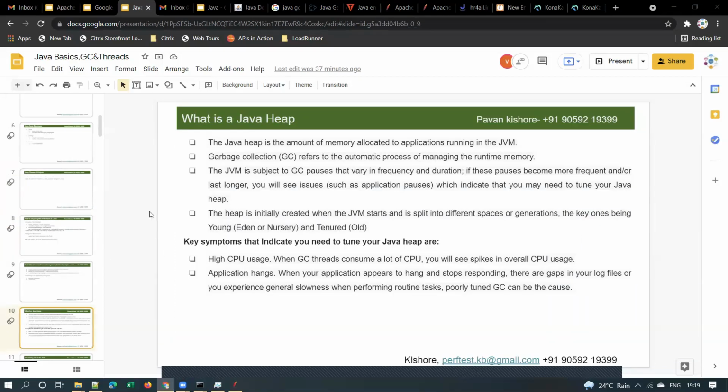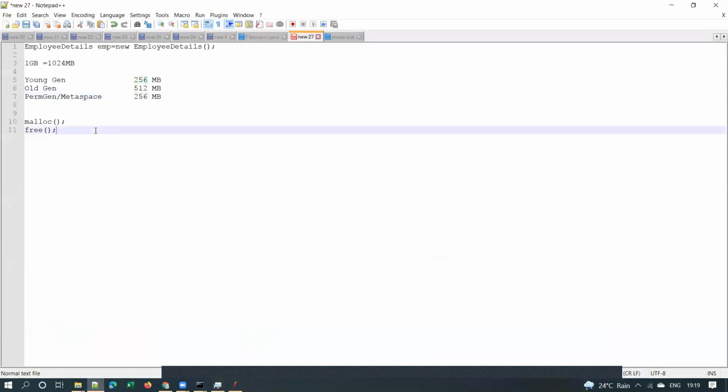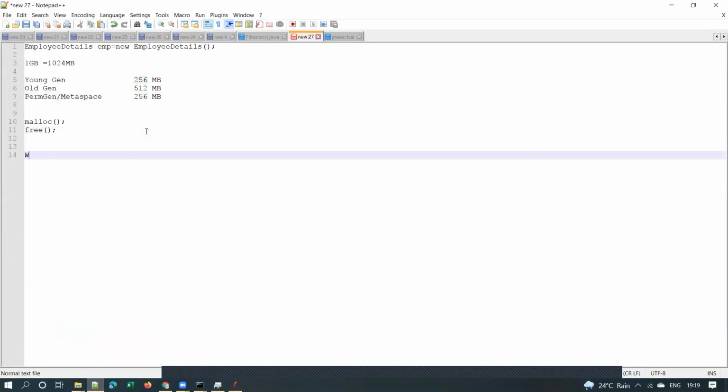Basically, these are the important interview questions that you can expect for a performance test engineer. Let me list out some important interview questions that you can expect from Java concepts. The first important question is, what is meant by Java heap?